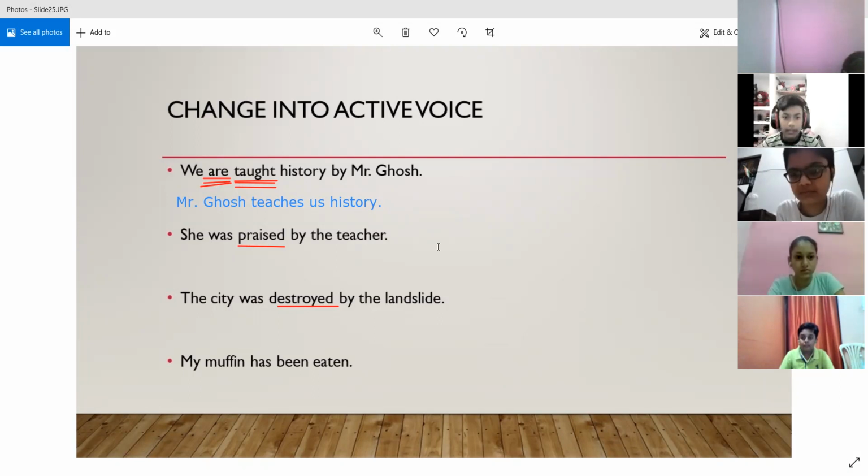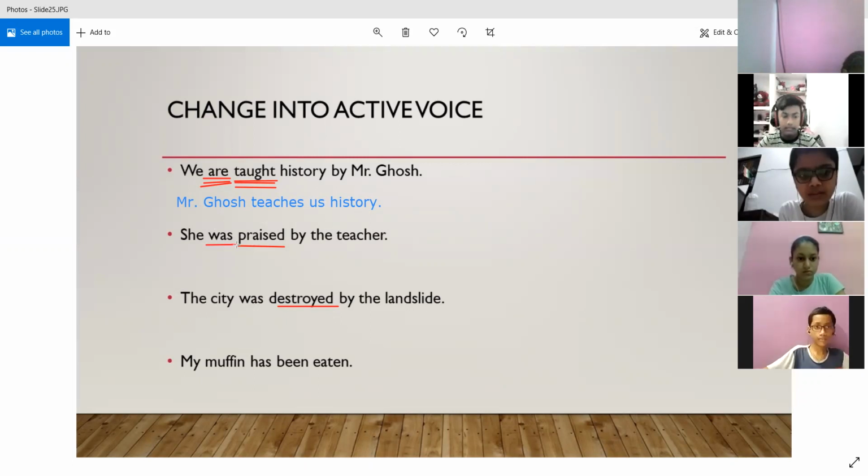Sir, the answer will be the teacher praised her. She was praised by the teacher. Yes, the teacher praised her. Why? Because this sentence was in simple past. And how did we come to know it was in simple past? Because only "was" was given for the be verb, right? If there was "being", then we could have known that some continuous tense was being used. If "been" had been present in the sentence, then we would have known that some perfect tense is being used. But since only "was" was present, we come to know that the sentence is in simple past.